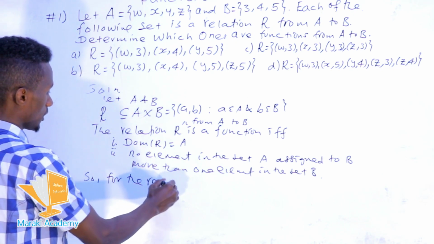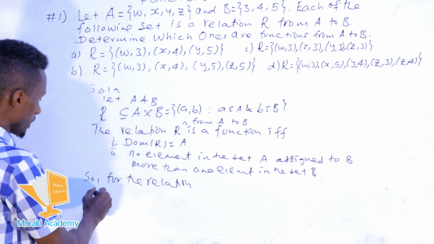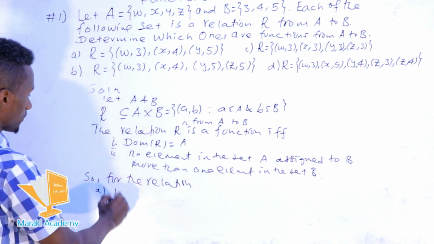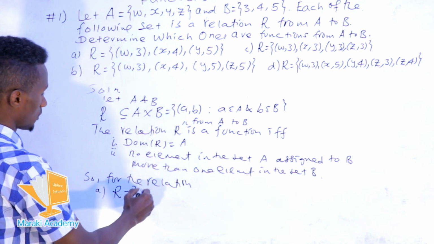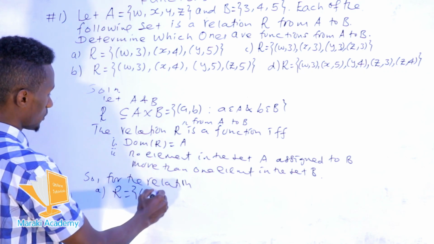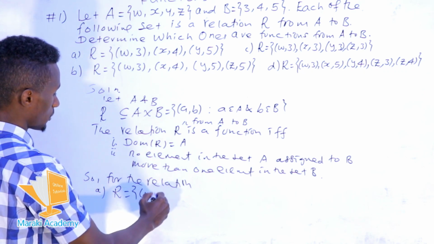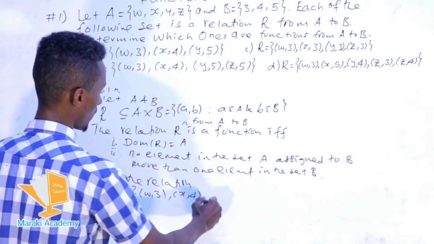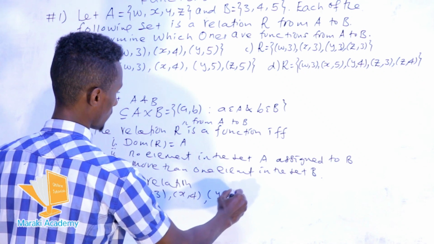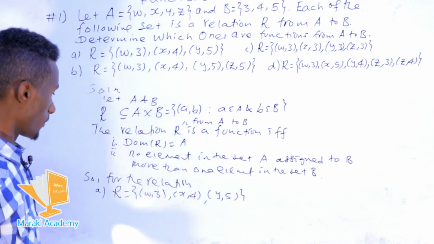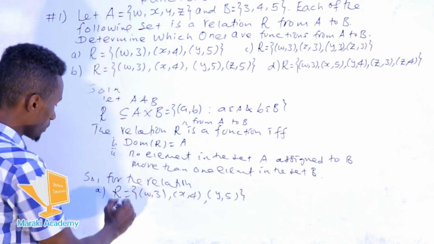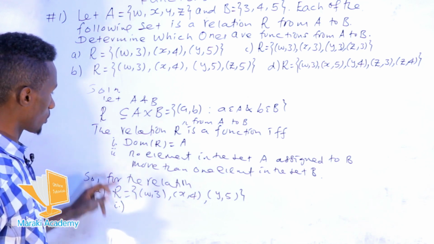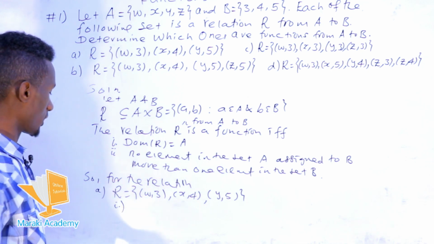So from the relation A, we have this: the first element with the ordered pair W with 3, X with 4, and Y with 5. Now, this relation must satisfy these two conditions if it is a function.